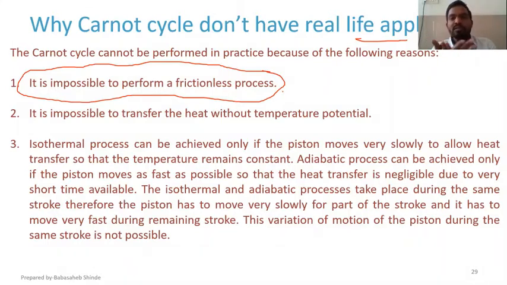When you observe even a mirror surface object under a microscope, you will find some irregularities on that surface. It means you cannot produce a perfectly smooth surface, and if you don't get a perfectly smooth surface, then when two surfaces rub or slide against each other, some kind of friction is going to be there. But here we have assumed that frictionless surfaces are there, which cannot be attained in real life. So that is one of the reasons.